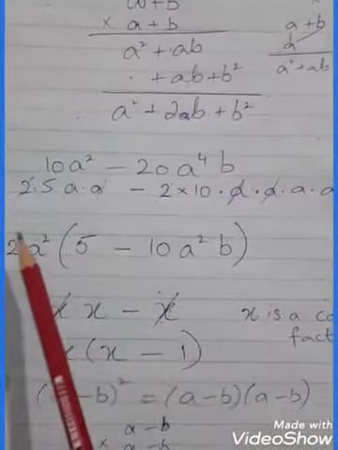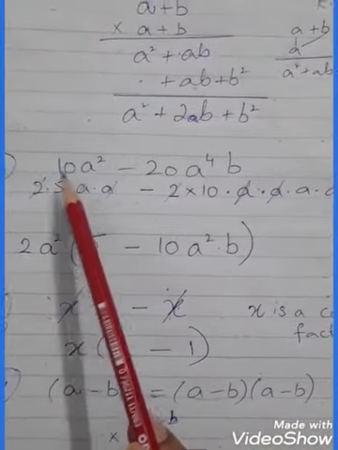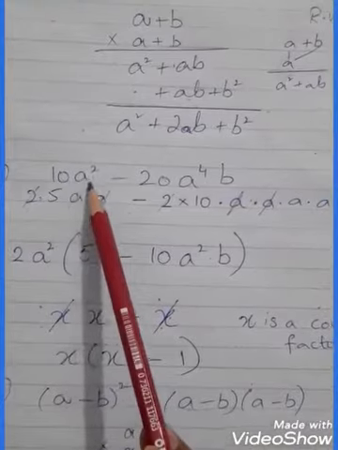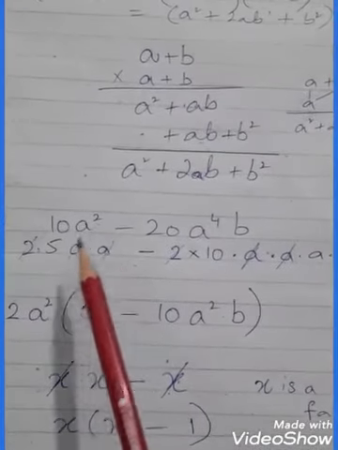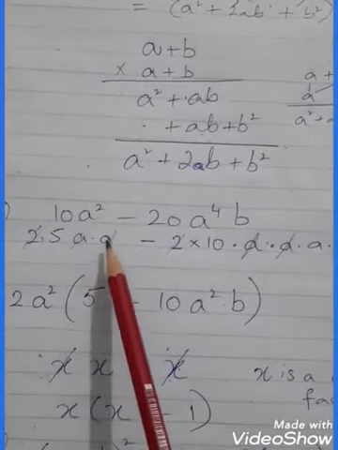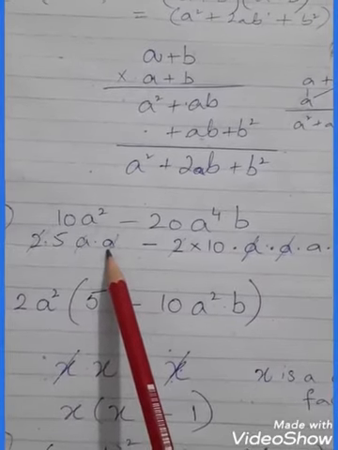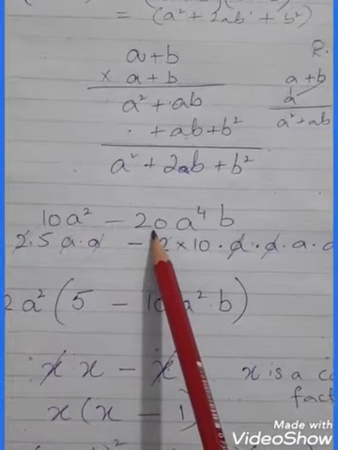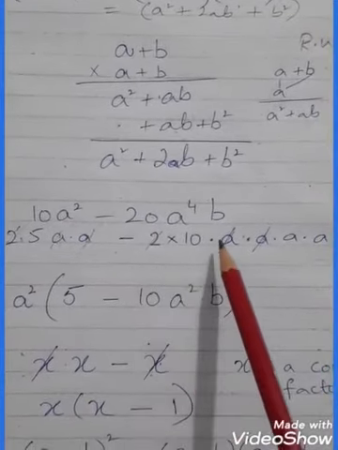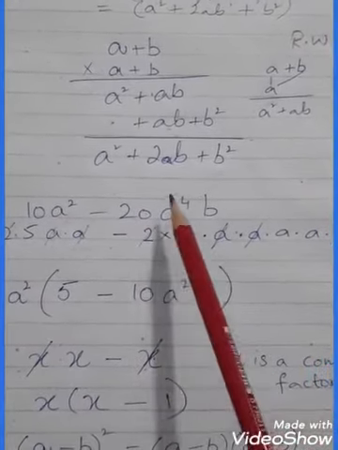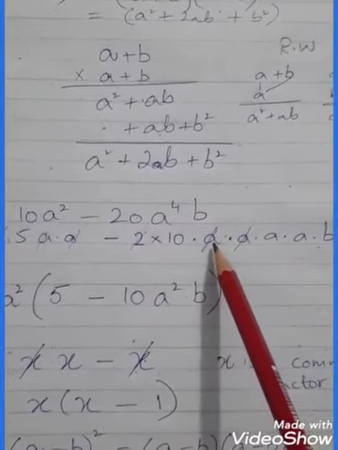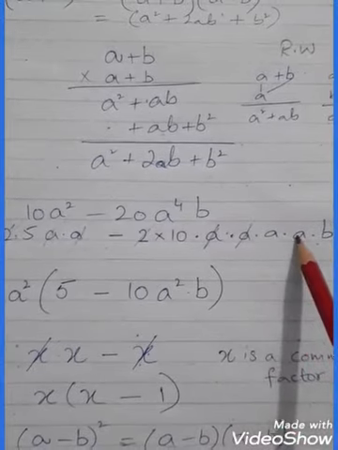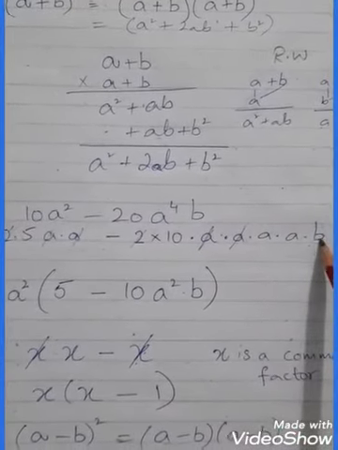First of all we will write, open it, 10. How many times does 10 come? 2 times 5, 10. A square, right? So open it, A dot A. A times A dot A means A square minus 20. How many times does it come? 2 times 10, 20. And A to the power 4. How many times will we open our A? 4 times. 1, 2, 3, 4, and B. Write it down as it is.